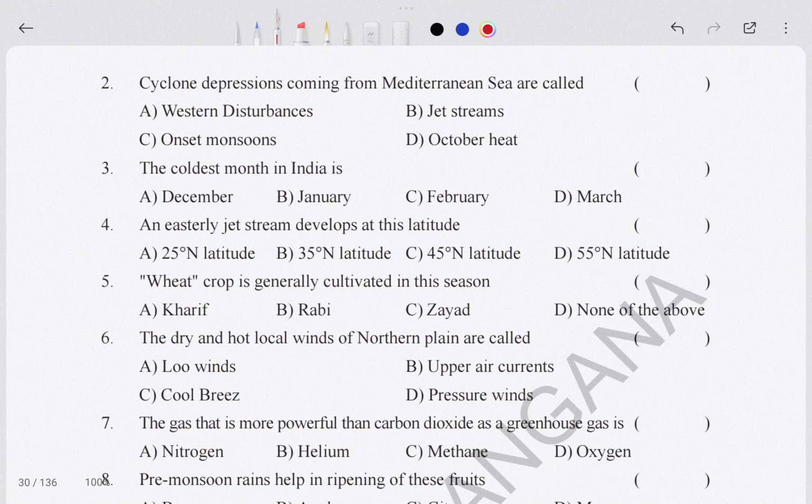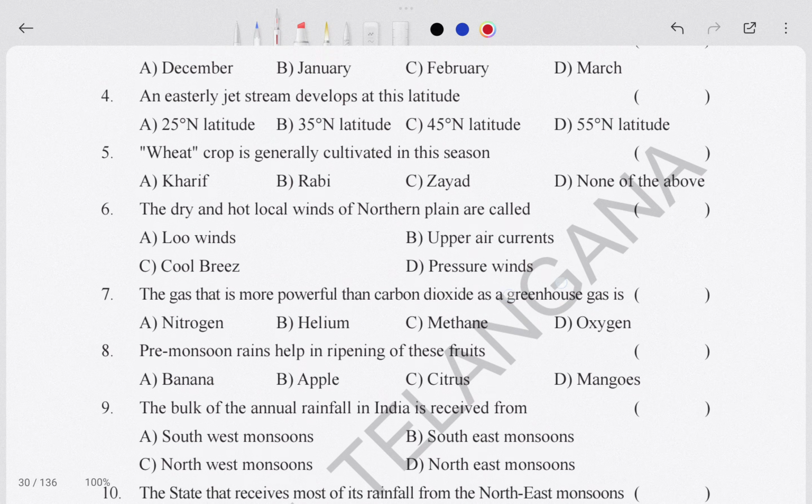Actually, I don't know about Kharif and Rabi; till now it is confusing for me. But well, it is our economic chapter, not a geography chapter. Okay, I'm sorry.